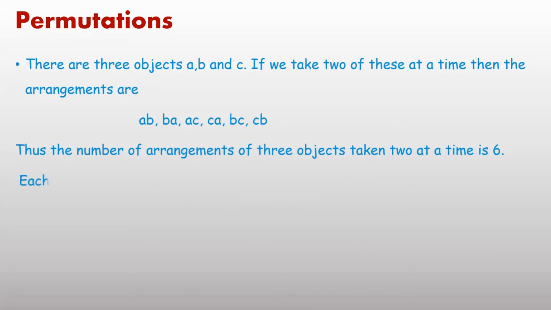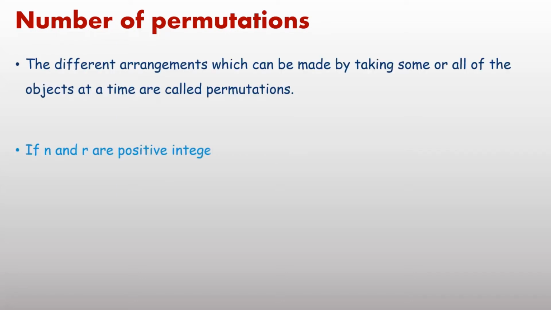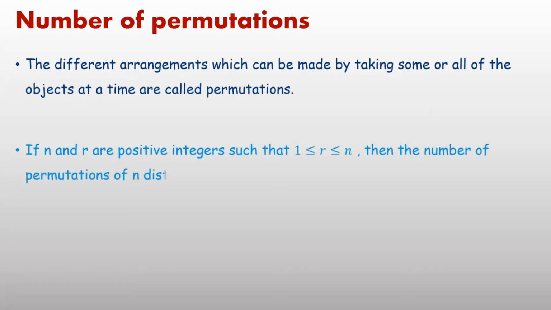Therefore, each of these arrangements as AB, BA, AC or CA is known as a permutation. Number of arrangements means number of permutations, and each arrangement is known as a permutation. Now, final definition: the different arrangements which can be made by taking some or all of the objects at a time are called permutations.